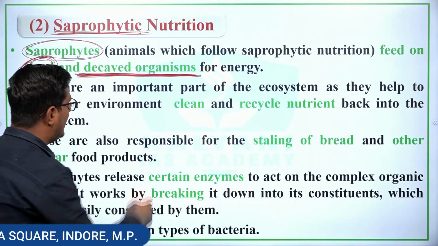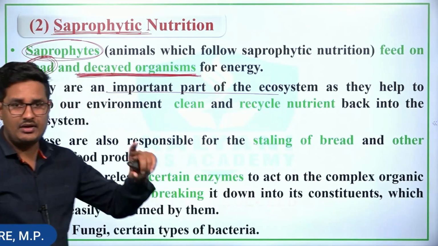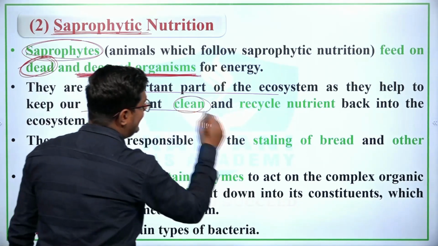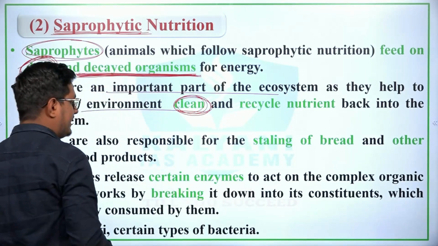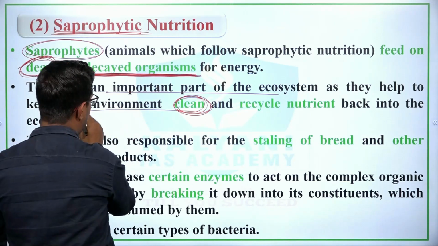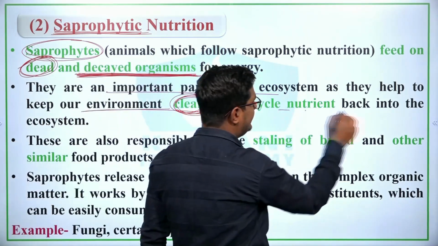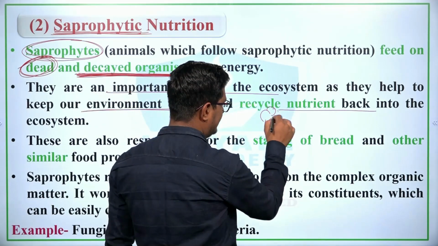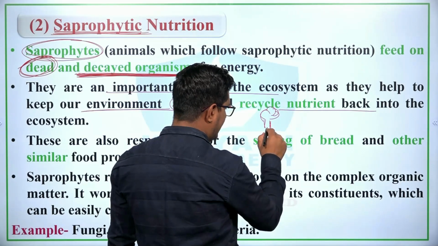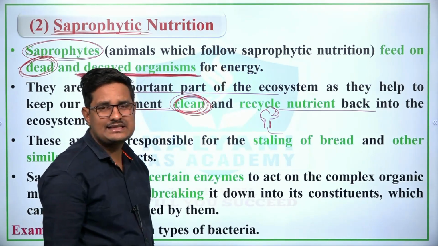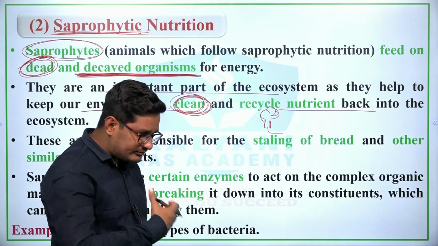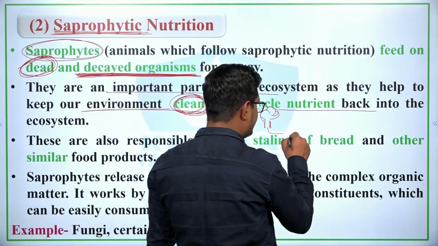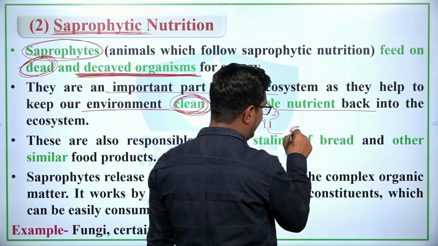Saprophytes are an important part of the ecosystem. Why? Because saprophytes keep the environment clean and neat, and recycle nutrients back into the ecosystem. For example, here is a plant. Now you know that plants are autotrophic. Plants synthesize their own food using carbon dioxide, water and nutrients, and plants get these nutrients from the soil.